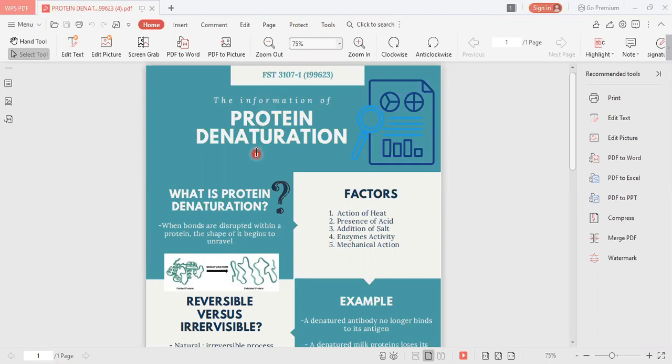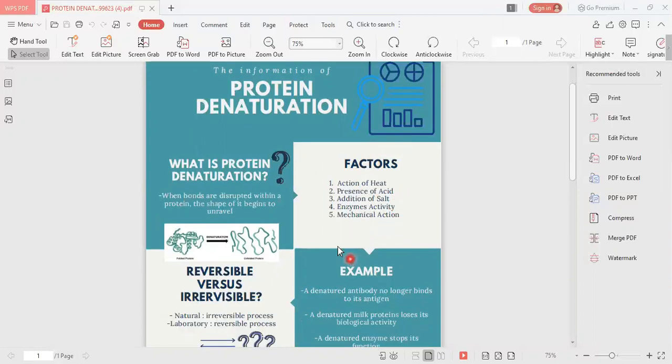So today I'm going to present about protein denaturation. First of all, what is meant by protein denaturation? When bonds are disrupted within a protein, the shape of it begins to unravel. As you can see in this picture, it shows the transformation of a well-defined folded structure to an unfolded state under non-physiological conditions. This happens due to five factors, which are action of heat, presence of acid, addition of salt, enzyme activity, and mechanical action.